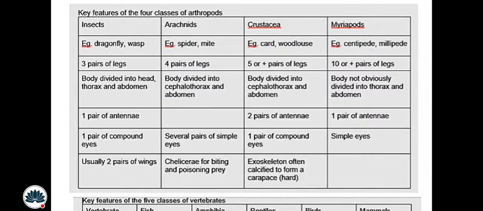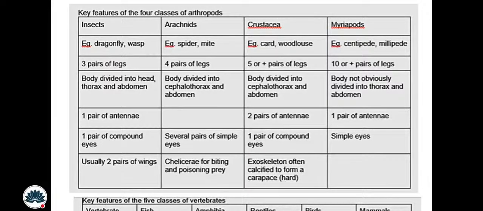So these are the simple eyes, and the other eyes which look very dangerous and distinguished are compound eyes. It is visible, so it is called a compound eye, and you can answer the paper easily. Chelicerae for biting and poisoning prey.